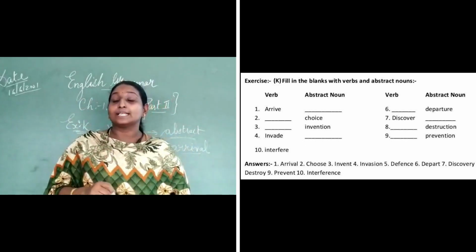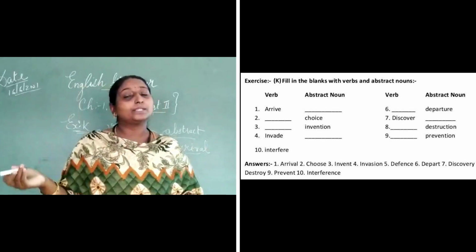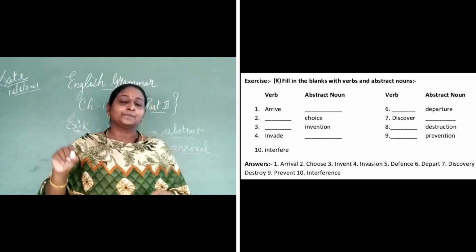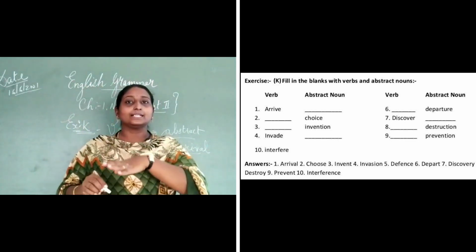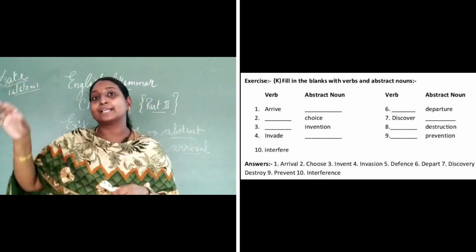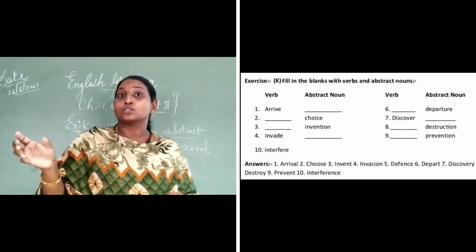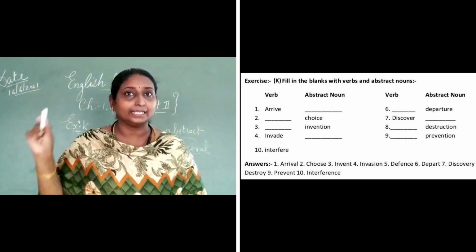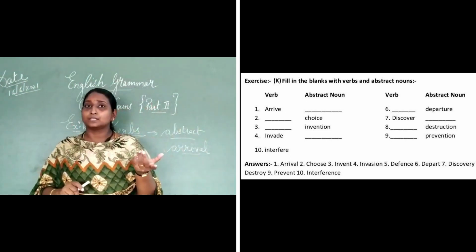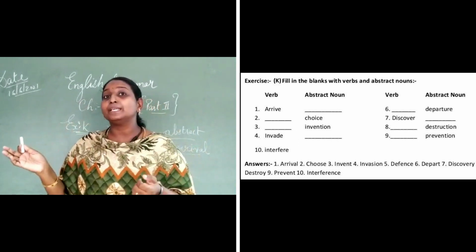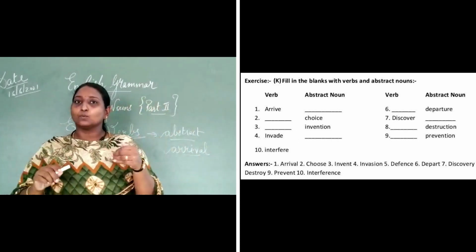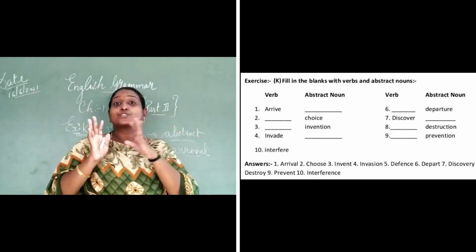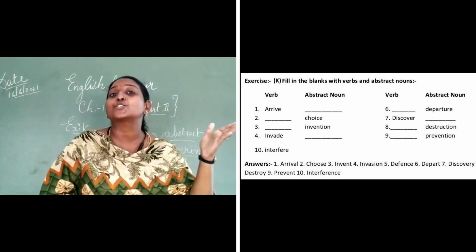The fourth one, the verb is invade, and the abstract noun is invasion. The fifth one, the verb is defend. So what will be the abstract noun? Defence. Now the sixth one: the verb is blank and the abstract noun is departure. So what will be the verb? Depart. The seventh one, the verb is discover, and the abstract noun will be discovery. The eighth one, the verb is not there, but the abstract noun is destruction. The verb will be destroy.